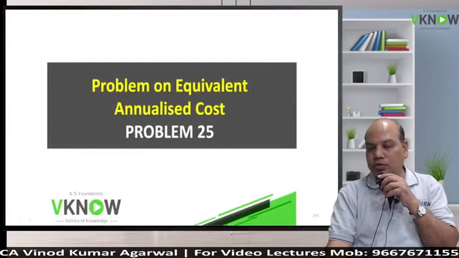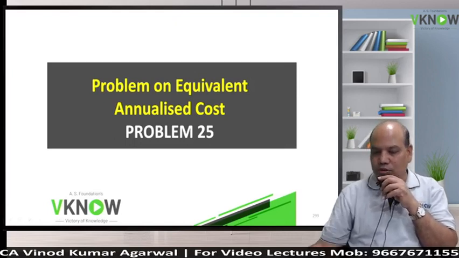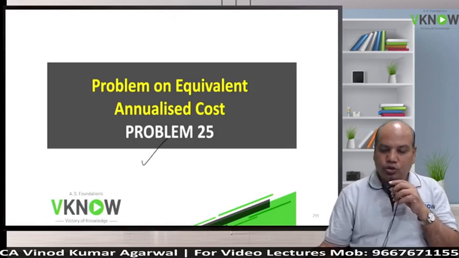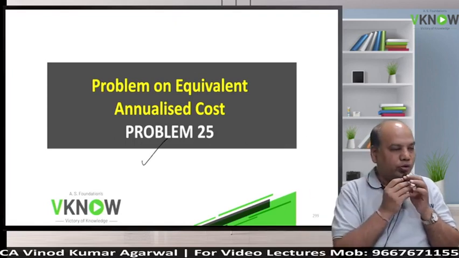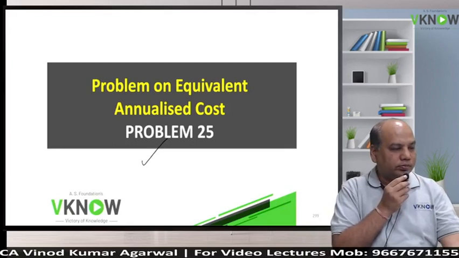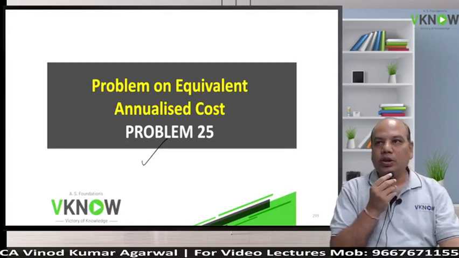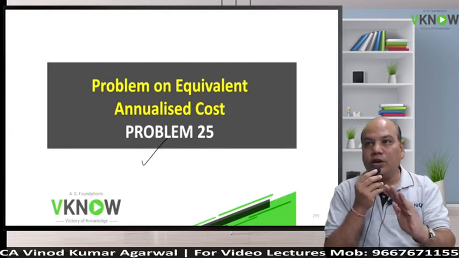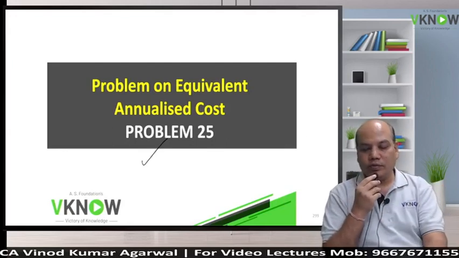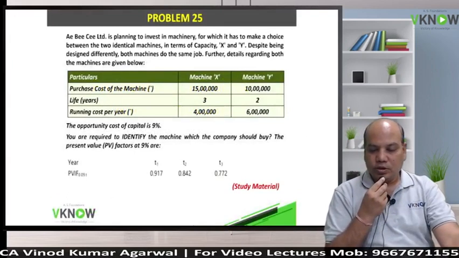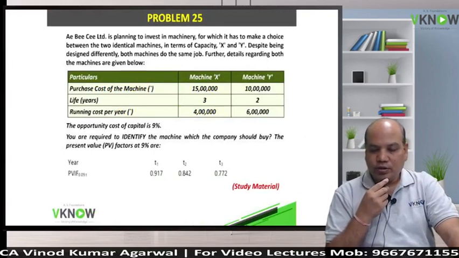So we have solved questions today on NPV, profitability index, discounted payback period, IRR. Now we'll take one question on equivalent annualized cost. When will you use this method? Come on. When the lifetime is not the same. Yes, when you are comparing two or more options with different lives, then this method is going to generate the answer quickly.